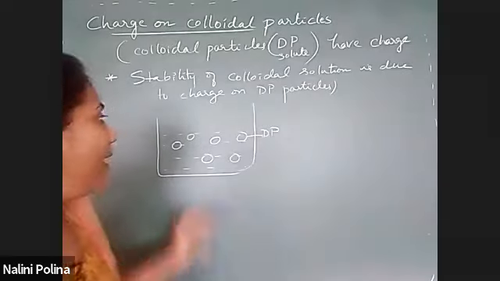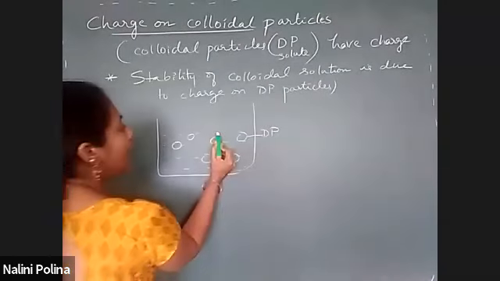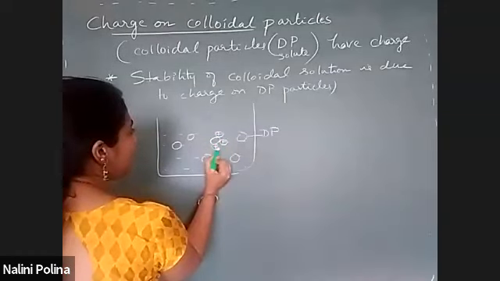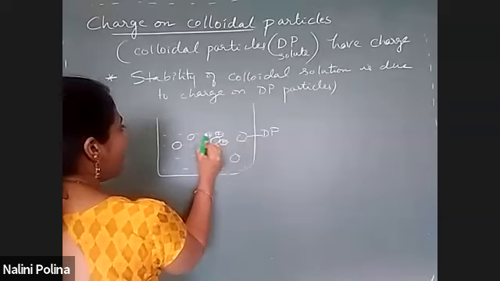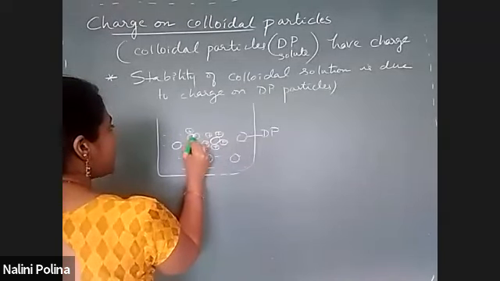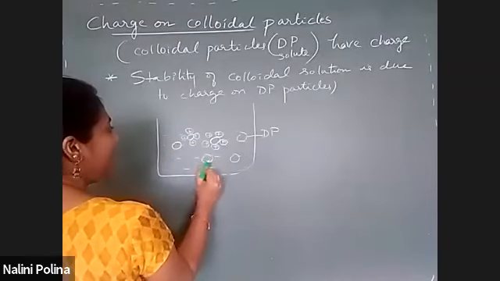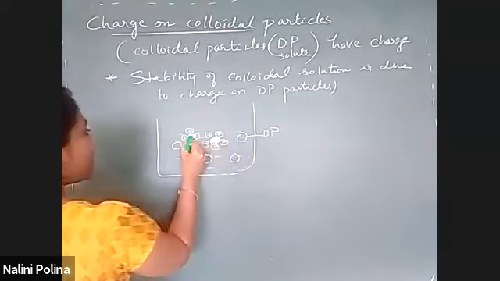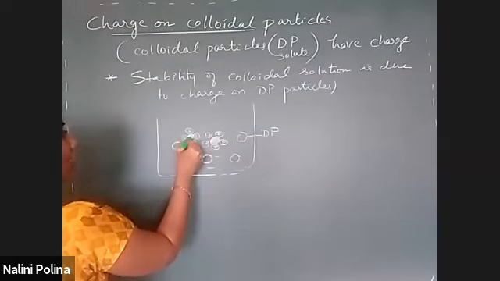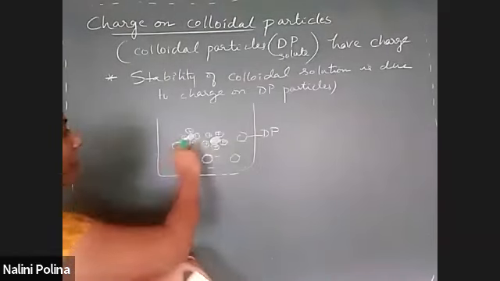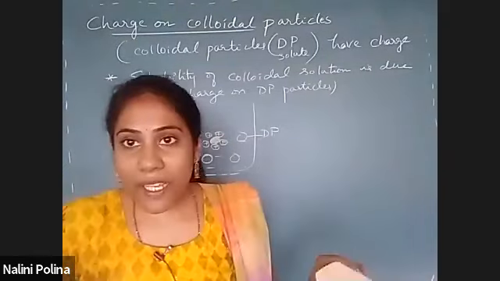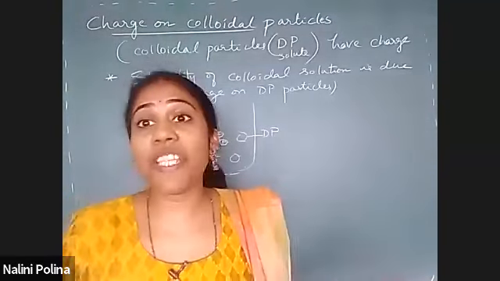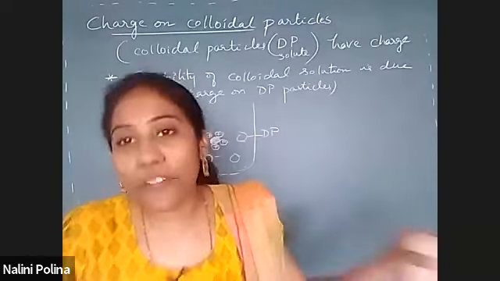Imagine if all the particles had a positive charge. Around them, if they have a positive charge, this particle also has a positive charge. Every colloidal particle. Let me shade the colloidal particle this way. This shaded particle is a colloidal particle, and on it you have a positive charge. What do you observe? Repulsion you will observe. It is this repulsion which is keeping colloidal particles away from each other.